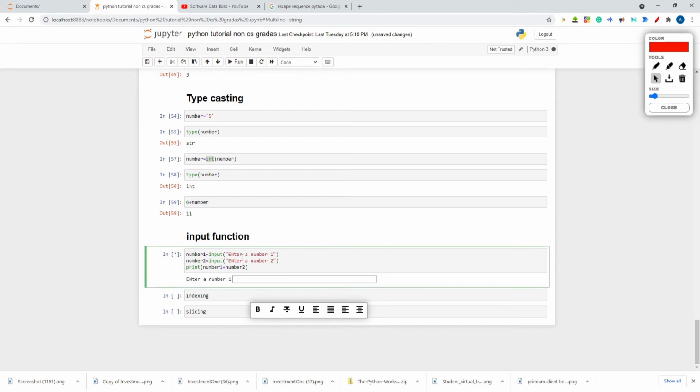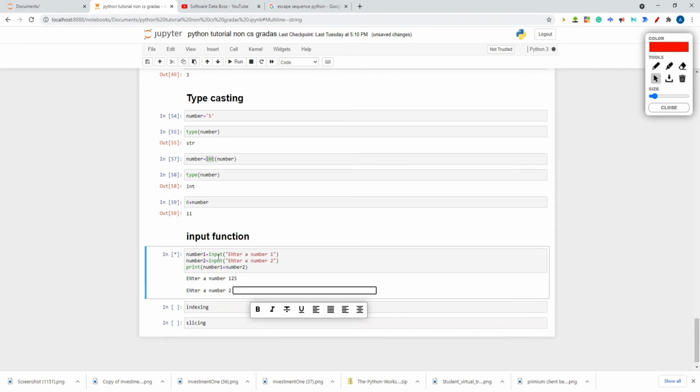So number 1, number 2. It is asking me to enter number 1. It is taking user input. So I write here 25. Now this first statement is executed, now the second statement is executing. So it is asking for user input.